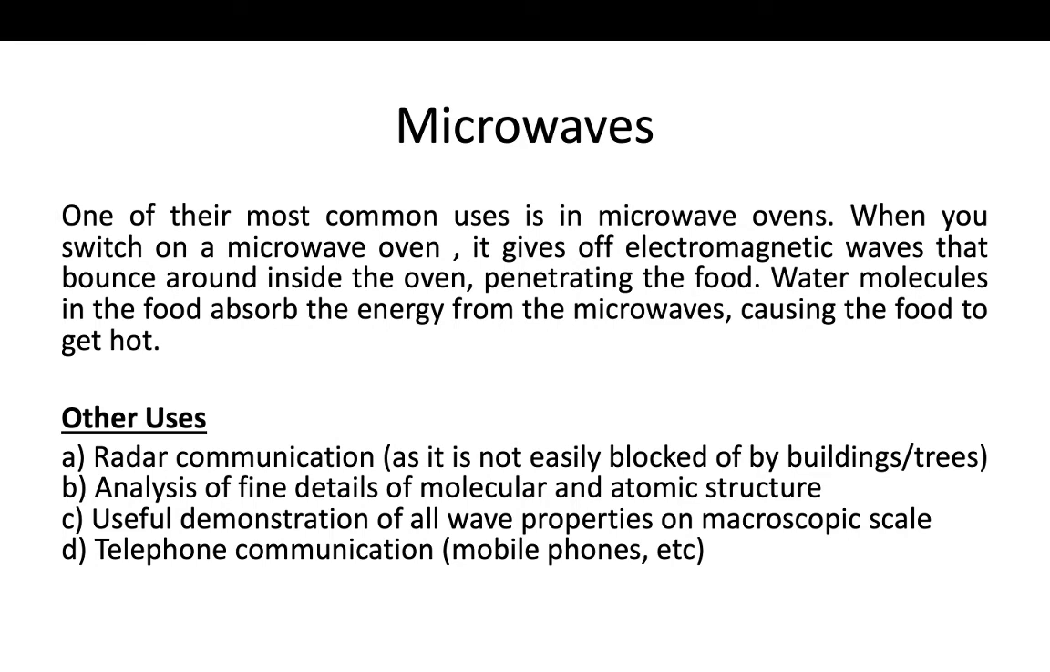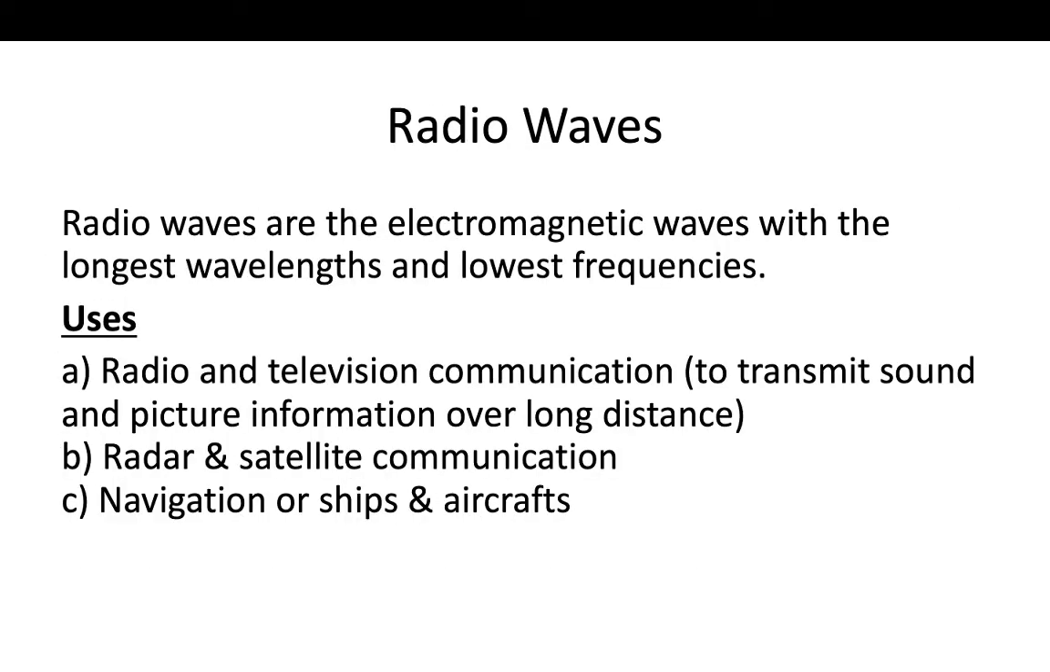So what are the other uses of microwaves? It's used in radar communication, as it is not easily blocked by buildings or trees, in analysis of the final molecular structure, as a useful demonstration of all waves on a macroscopic scale, and in telephone communication. The most important uses of microwaves are the microwave oven for heating purposes, telecommunication and mobile communication. On the towers you can see the round antennas. Those round antennas are microwave. They give the connectivity between two towers. And the third use is in the military for radar communication.